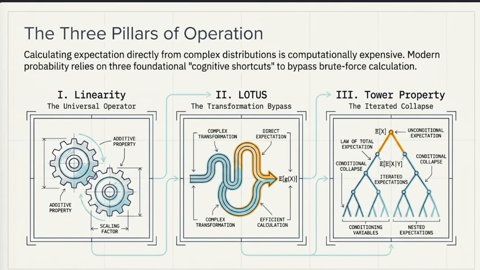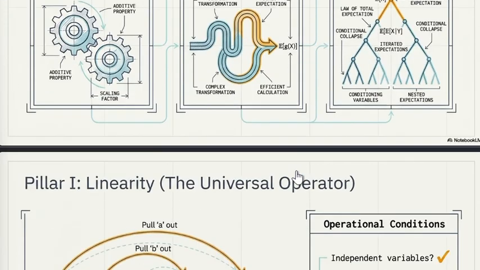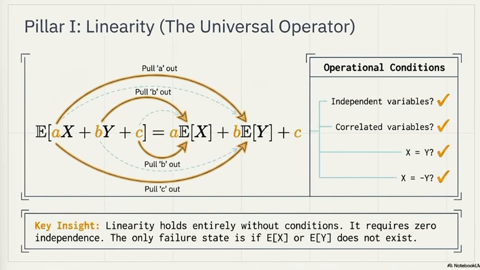So, let's begin with the most important property, linearity. The most remarkable property of expectation is its linearity. Instead of reading the equation, you can think of it like this: the expectation of a weighted sum is simply the weighted sum of the expectations. I will repeat it. The expectation of a weighted sum is simply the weighted sum of the expectations.